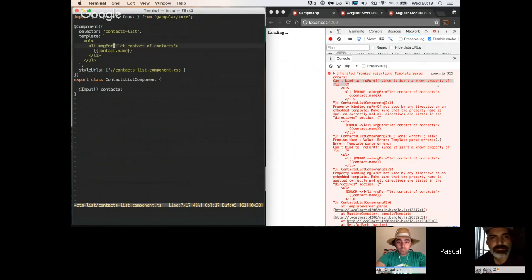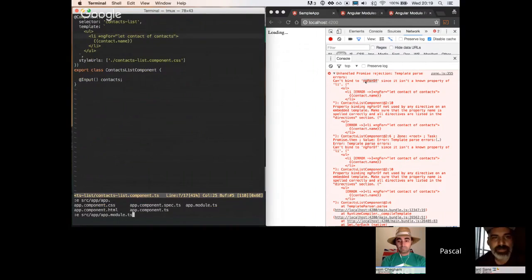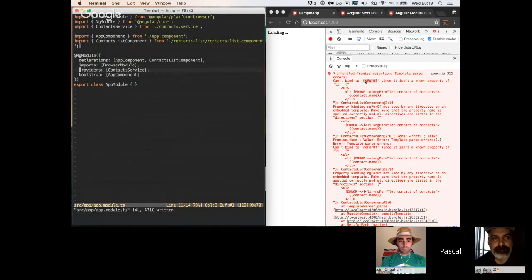So we try to bind to a property on the li element which is not a DOM property of the li element. There's no DOM property called ngForOf on the list item element, so it doesn't know that, and that's why we get an error. As soon as the directive is available, this error is gone. Right, so let me add that back in.